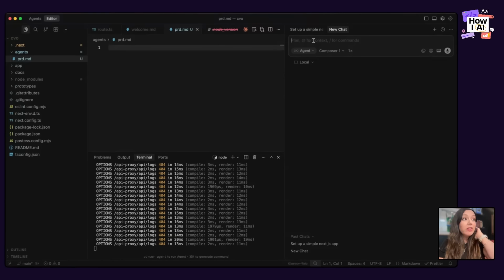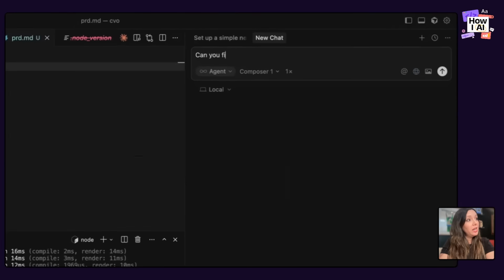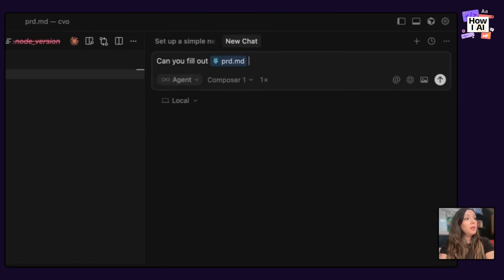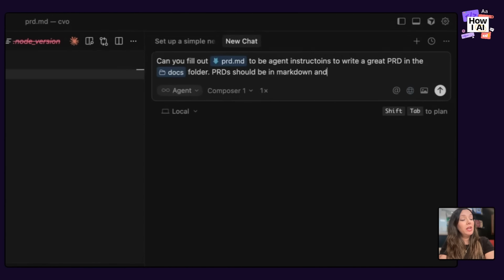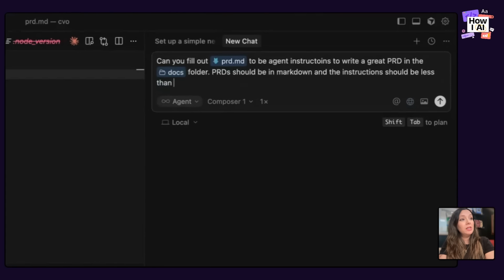And that agent is going to help me create PRDs. And I'm going to say in this chat, can you fill out @PRD.md, this is a blank file, to be agent instructions to write a great PRD in the mentioned docs. Let's see if it's showing the folder. In the docs folder, PRDs should be in Markdown, and the instructions should be less than 500 lines long for our AI agent to follow.